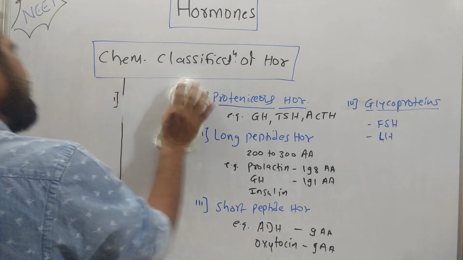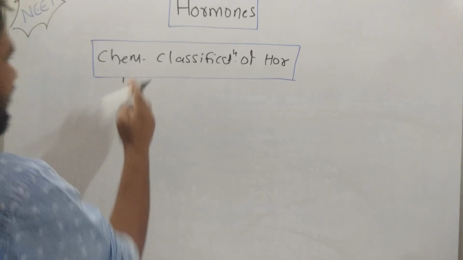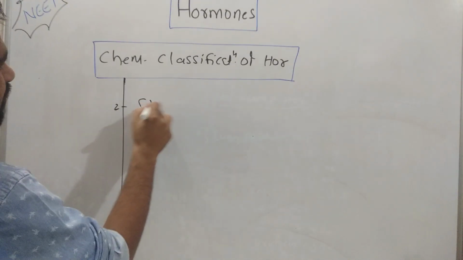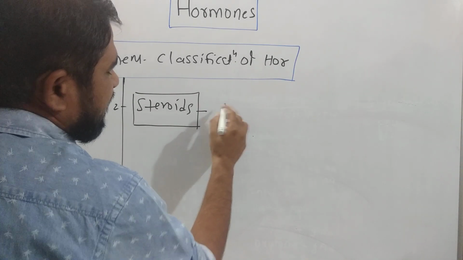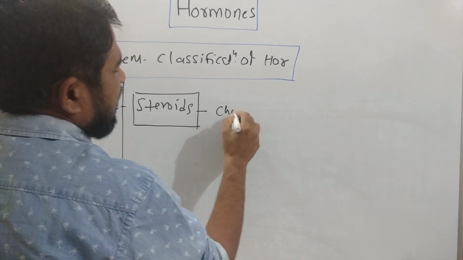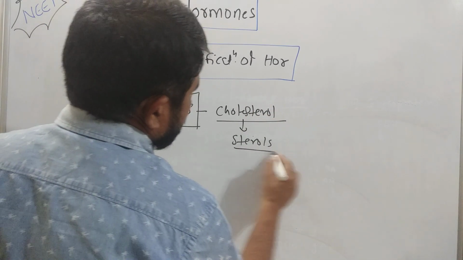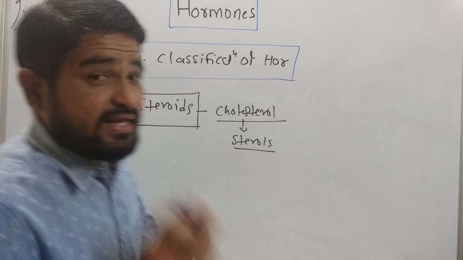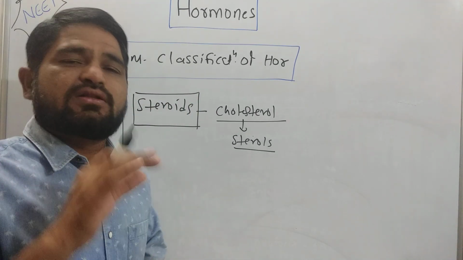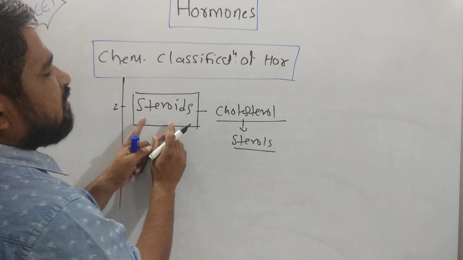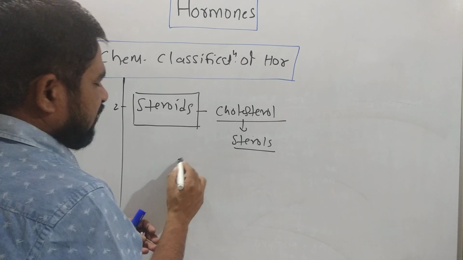According to their chemical nature, hormones are also classified as steroids. That means the hormones which are derivatives of cholesterol and consist of sterols in their structure are called steroids. Again, the mechanism of action is very different. When we talk about peptide hormones, their action is different, and for the steroids, the action is again different. So steroid hormones are those hormones which are derivatives of cholesterol and consist of sterols in their structure. So what are the different examples?